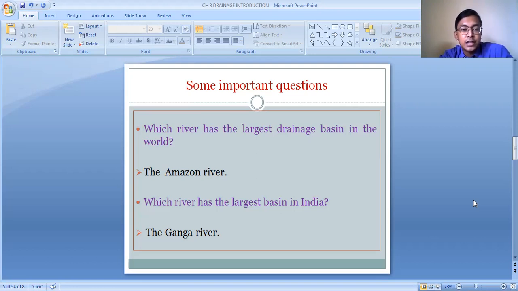Starting from the state of Haryana, Delhi, Uttar Pradesh, Bihar, West Bengal, and some parts of Jharkhand, all these states are part of the Ganga river basin. So this Ganga river drains a larger part of our country, and it has the largest drainage basin in our country. These are the two most important questions from the first portion which I have taught.